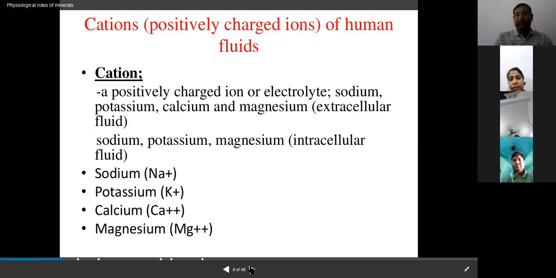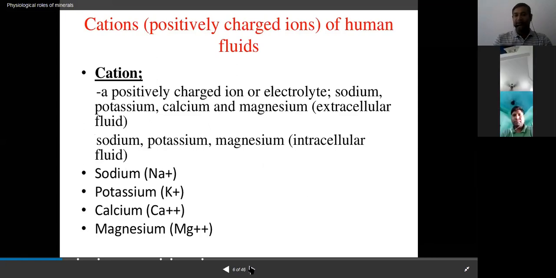So regarding cations, the positively charged ions, these are having some ions or electrolytes, exclusively you can say sodium, potassium, calcium, and magnesium. They persist in the extracellular fluid, outside the cell membrane.